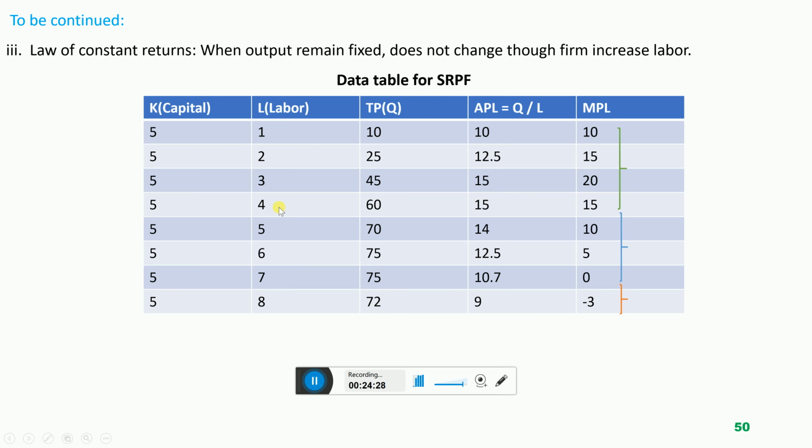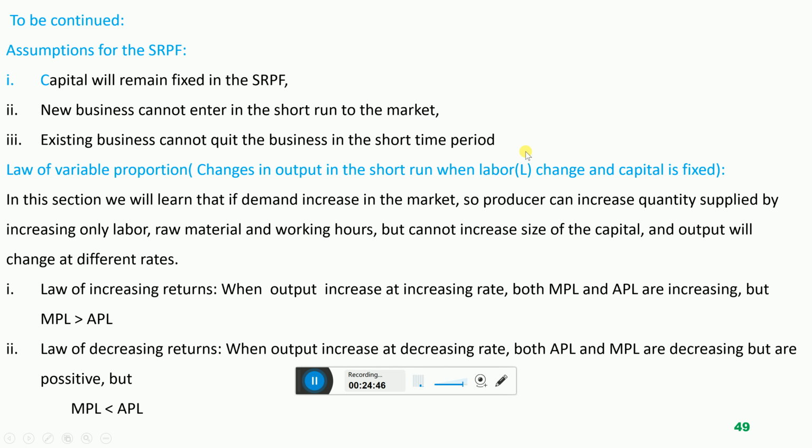So to the fourth labor, output increases at increasing rate. You can say that till the third labor output increases at increasing rate, and at the fourth labor APL and MPL are equal. This is the first stage of production. So this we discussed: why in the very beginning, in the law of increasing return, when output increases at increasing rate, both MPL and APL are increasing.